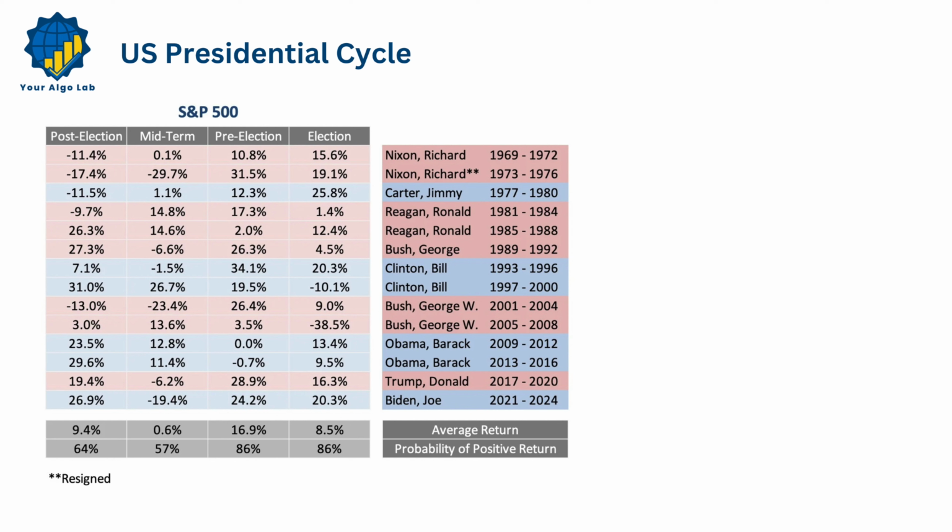Today we're diving into macro algo. We'll explore the US presidential cycle and see how you can use it to make your investment decisions. The US presidential cycle refers to the recurring four-year pattern that influences both politics and economic policies, often impacting stock market behavior. We've compiled a table dating back to 1969, outlining each four-year presidential cycle along with the average likelihood of achieving positive market returns.